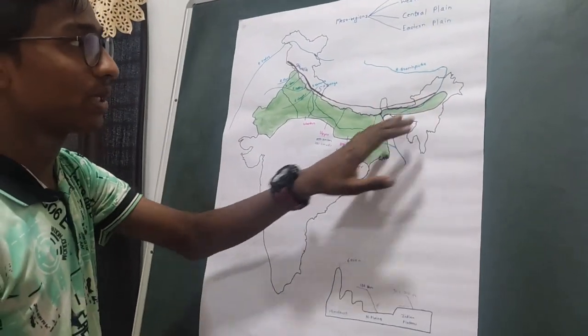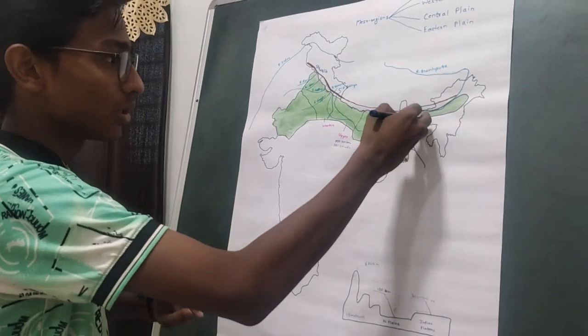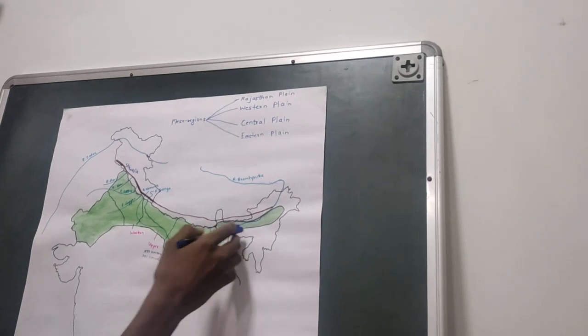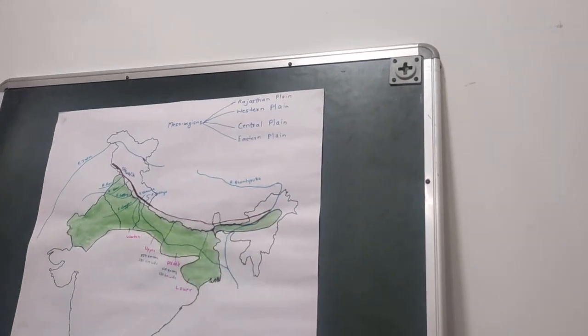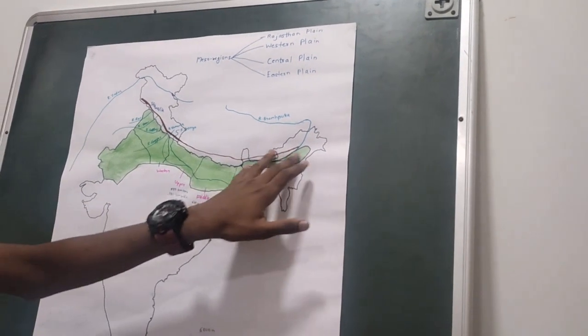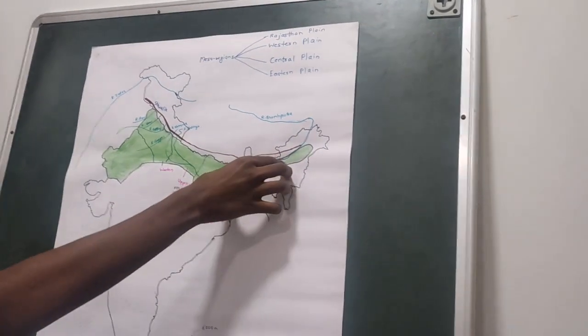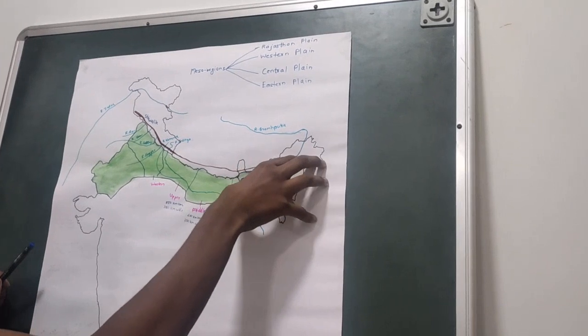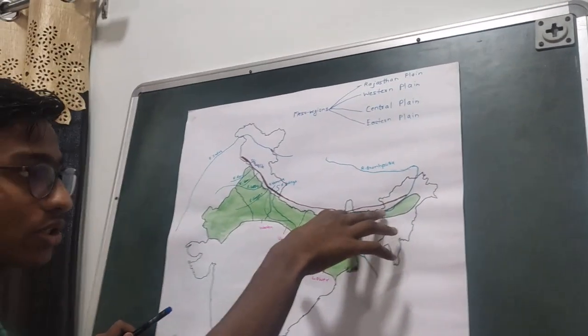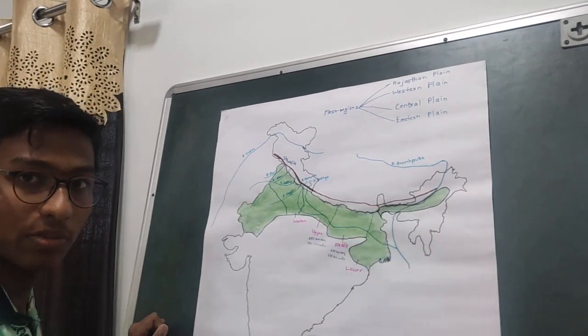Then comes the Eastern plain. The Eastern plain has an elevation of 130 meters in the east to 30 meters in the west. The river Brahmaputra, as you can see here, drains the whole of Assam, and this Eastern plain covers the whole of Assam. This is known as the Assam Valley and also the Brahmaputra Valley.